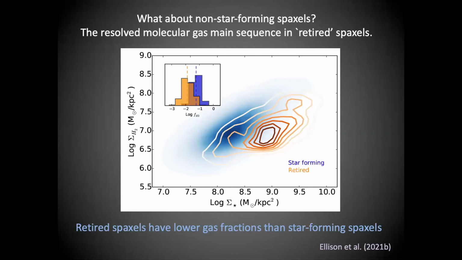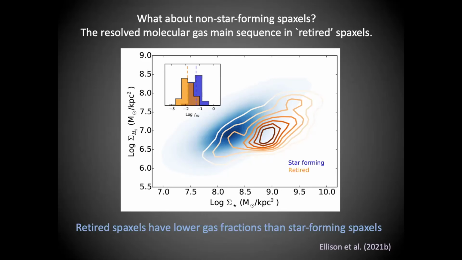So here, just as an example, is the molecular gas main sequence for, in blue, the star-forming spaxels that I've already shown you. And now overlaid in the orange contours, you can also see the results for these retired spaxels. So you can see that they have their own molecular gas main sequence, but it's offset from the star-forming population. And specifically, there are low surface densities of molecular gas at a fixed stellar mass in this retired population.